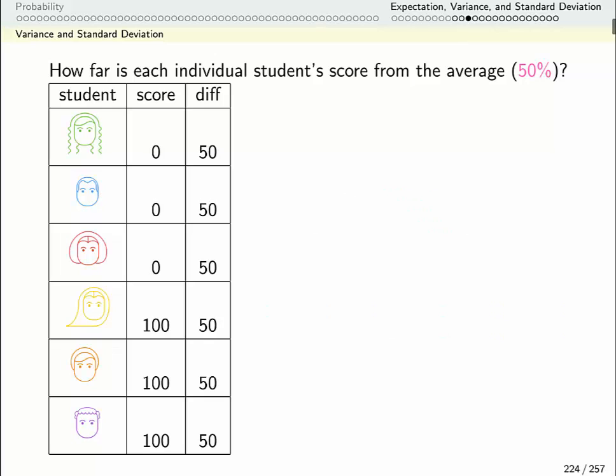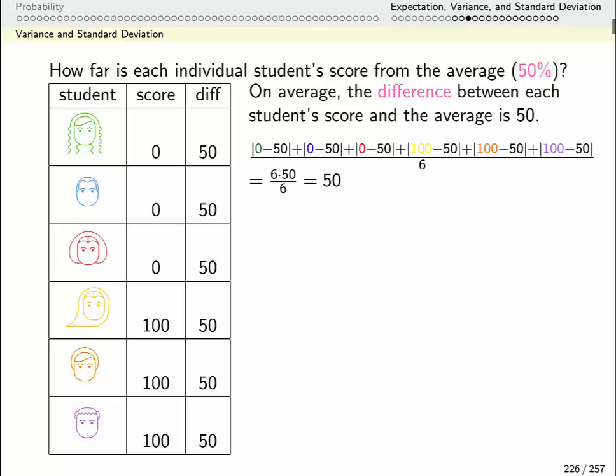Now let's consider the other scenario. The average was 50%, so everyone expects they're getting 50%. This student got 0, and so their kind of surprise factor was 50. The difference between what they expected and what they got was 50. And this is the same for all students. The student got 100. The difference between what she expected and what she got was 50. So again, we can average up these kind of surprise factors. We can average up the difference between the actual score and the average score. So of course, the average of 6 50s is 50.